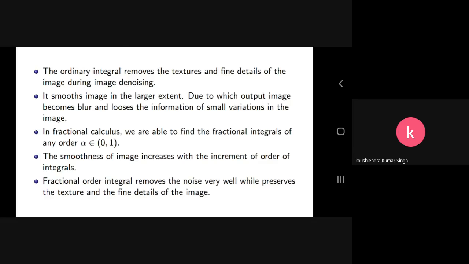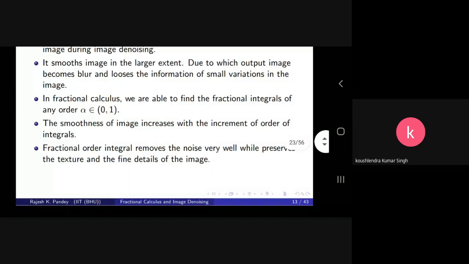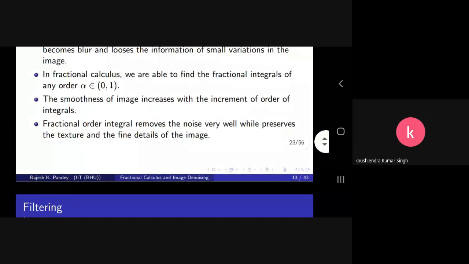And what is to be done? By controlling the order between 0 and 1, we can find the specific value of alpha, for which this order of fractional integral, or the corresponding fractional mask, may be applied for image denoising and smoothing up to our desire. So smoothness of the image increases with increment in order.